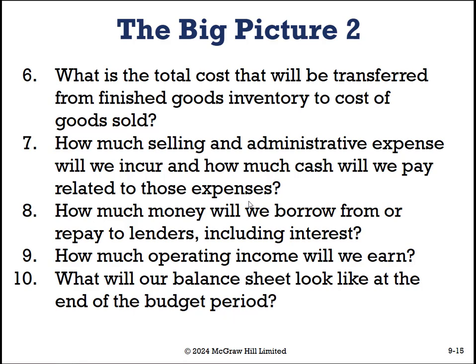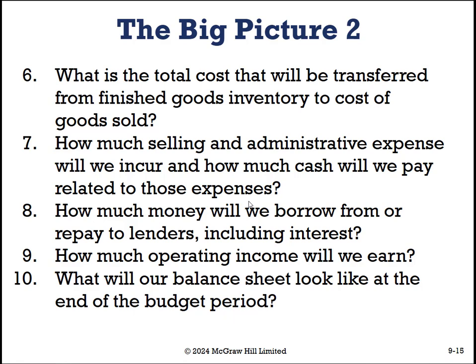What is the total cost that will be transferred from finished goods to cost of goods sold? How much selling and admin expenses will we incur? And how much cash will we need to pay those expenses? How much money will we need to borrow? How much money will we need to repay to our lenders? What about interest? How much operating income will we earn?